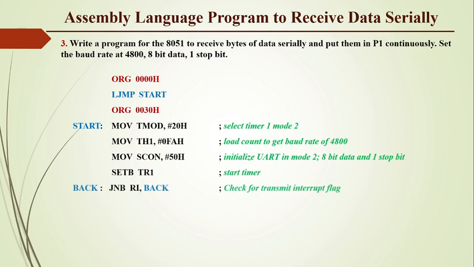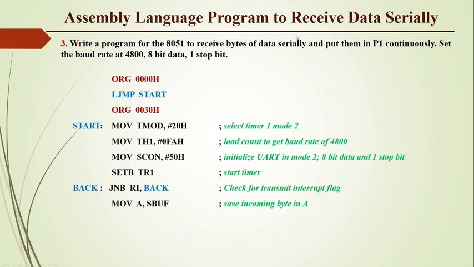And now monitor. As we start the timer, the data will start being received in SBUF. So we just have to monitor the RI flag using the instruction JNB RI, back. So jump if not bit RI to back. When RI is equal to 0, we jump to the label back. So we have to wait for the flag. When this flag becomes high, we come out of this loop, and whatever data was received in SBUF is stored into the accumulator.